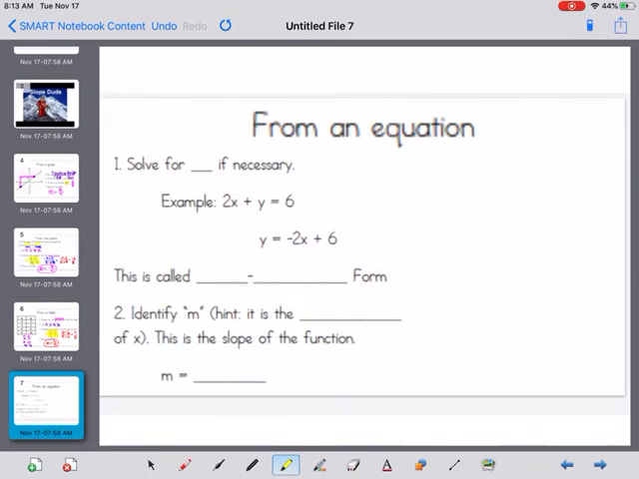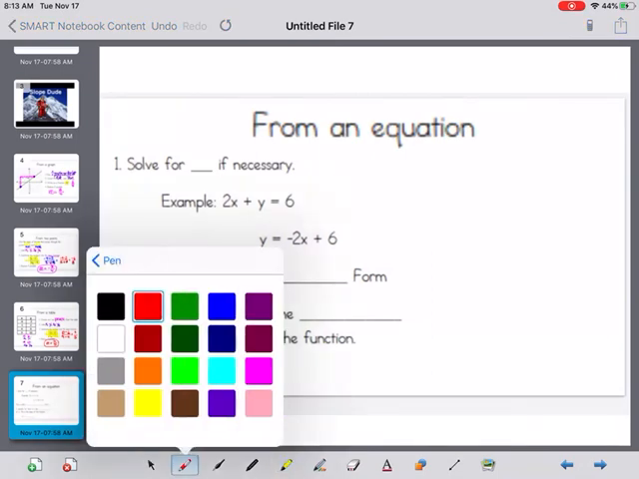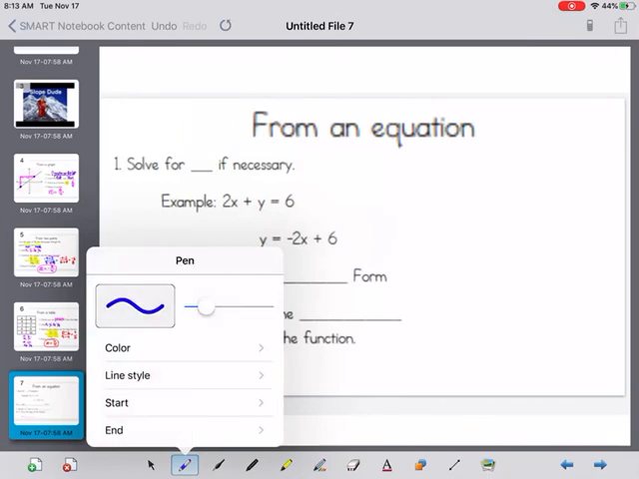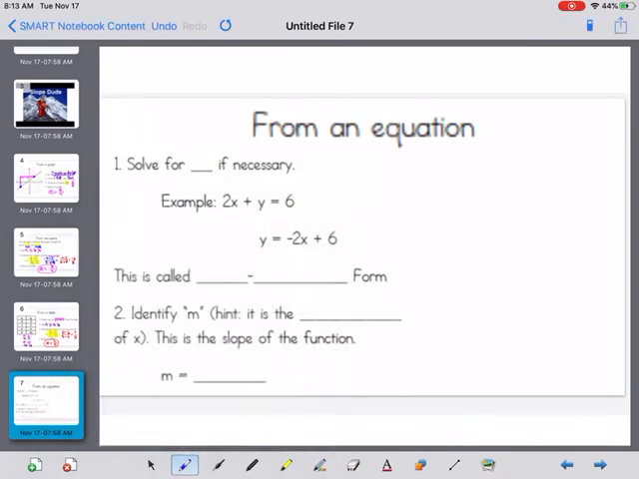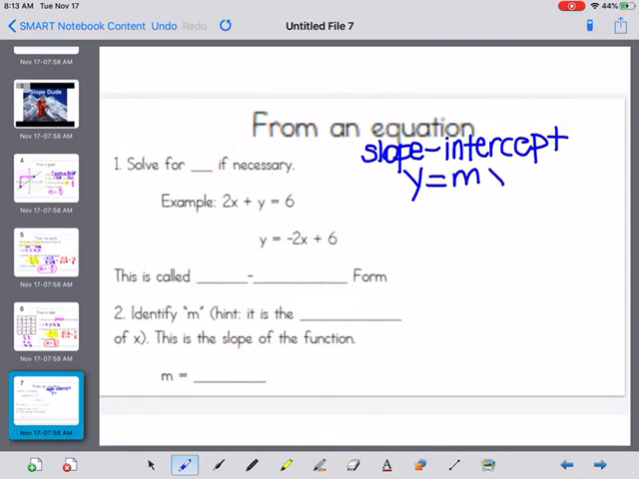And if you remember, you may or may not remember, the only way you can graph an equation in linear form is through slope-intercept. And slope-intercept is y equals mx plus b. So we have y equals mx plus b. And if you remember, m is the variable that signifies slope. So in order to solve for slope-intercept, you have to solve for y if necessary.